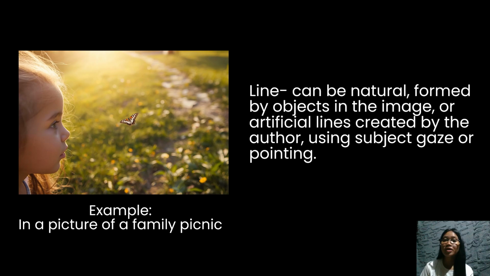Lines, whether natural like gaze or paths, or artificial like arrows, help direct the viewer's attention and organize the visual elements in an image.